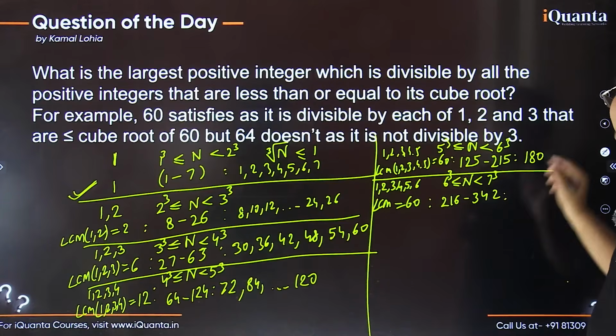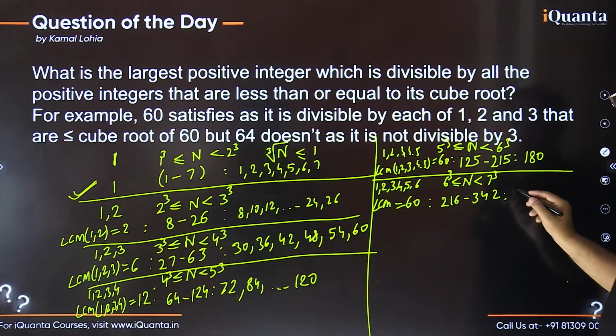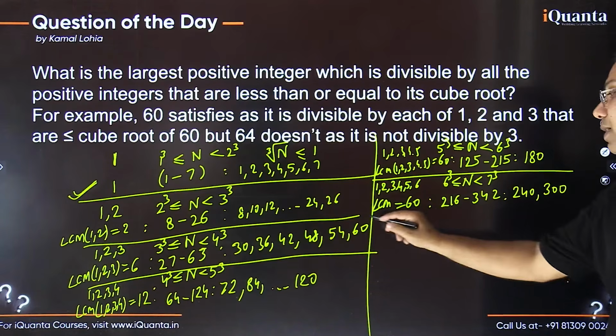So okay, we are getting larger numbers also. In this range we are having numbers which are multiples of 60. So 240 is there, then 300 is there. अरे बाबा हम 300 तक पहुंच गए हैं सर, right? But 360 is beyond this range, so that doesn't satisfy right now.